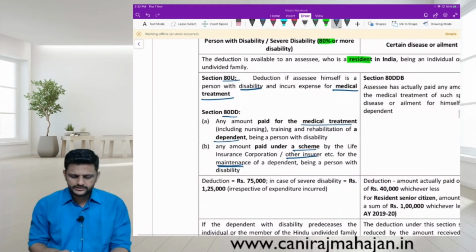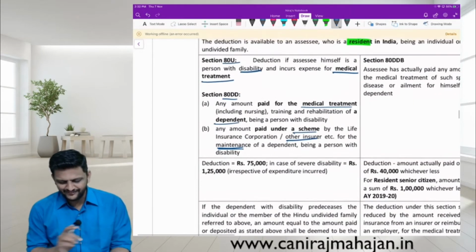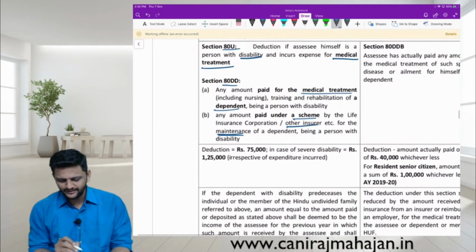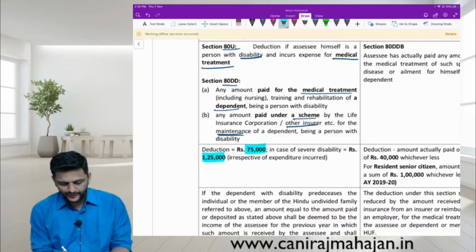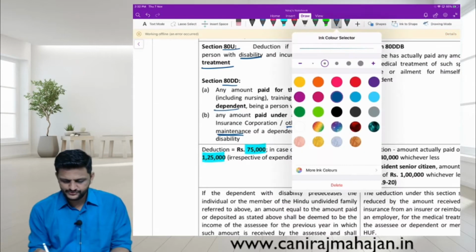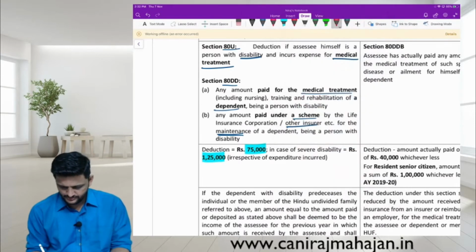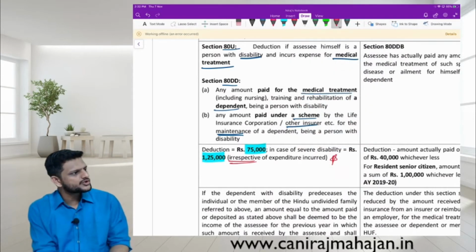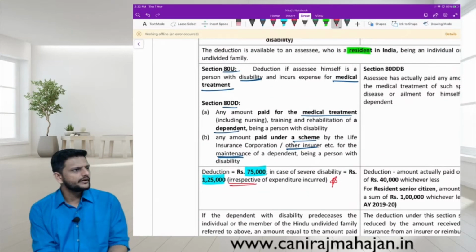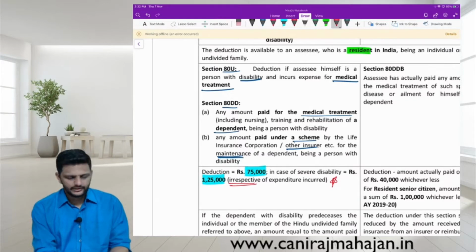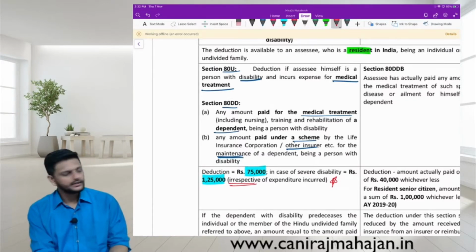There is none. Now we will see. Deduction of rupees 75,000. Okay, in case of severe disability, then 1,25,000. Highlight this. Irrespective of actual expenditure, you can get the deduction.